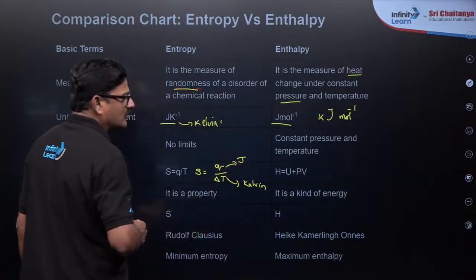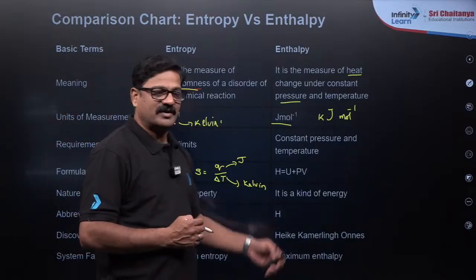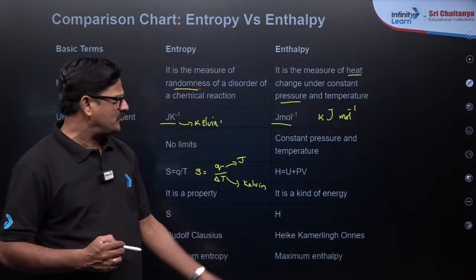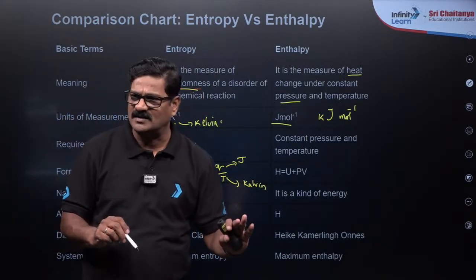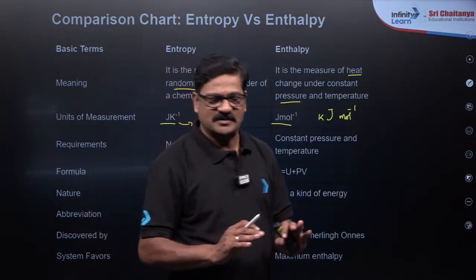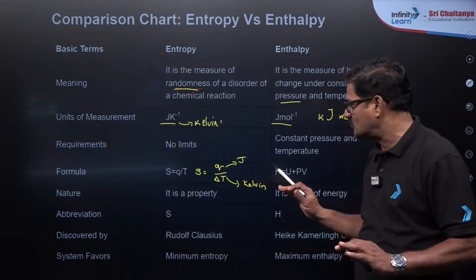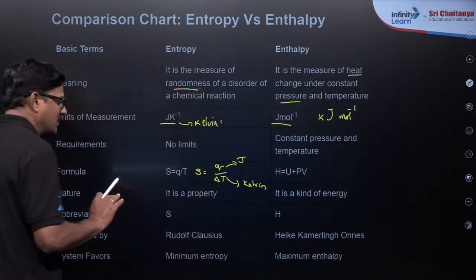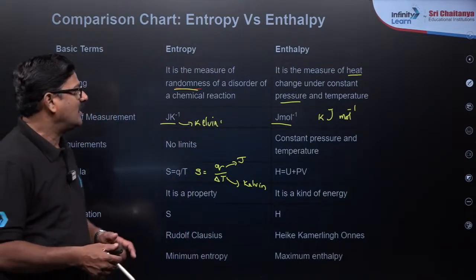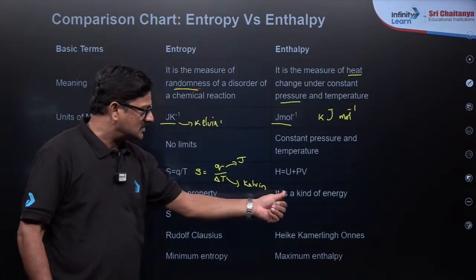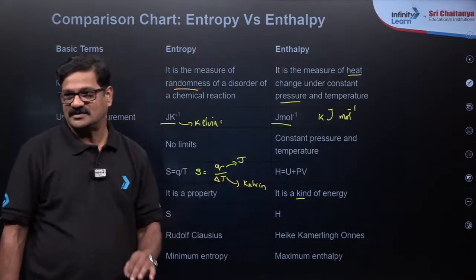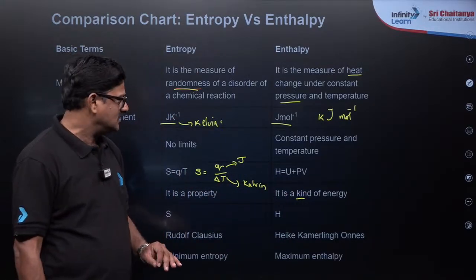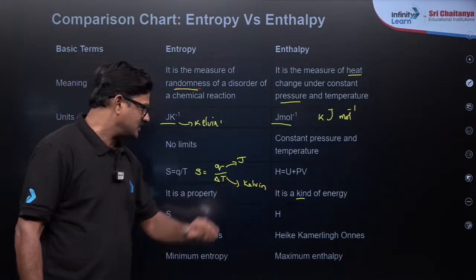Okay, now entropy, enthalpy can be calculated: delta H is equal to delta U plus P delta V. We have already seen that, right? So carefully you see how nicely the thing is going on. The nature, it's a property. Enthalpy and entropy are properties, and entropy is a kind of energy. Okay, it is not an entity, it is a kind of energy.